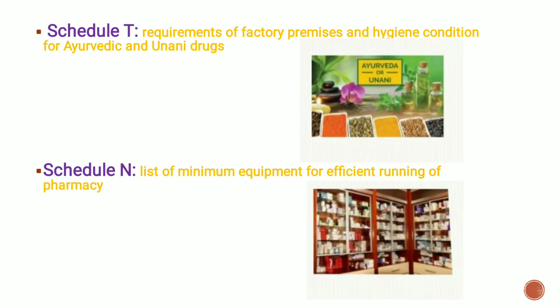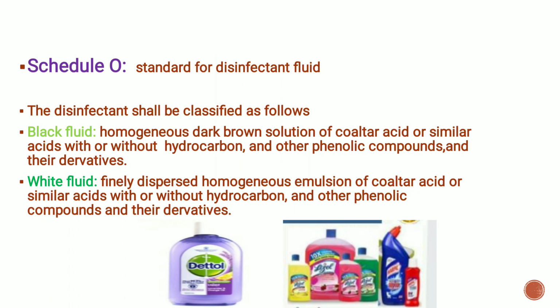Next is Schedule T. Requirements of factory premises and hygienic conditions for Ayurvedic and Unani drugs come under Schedule T. Schedule N includes the list of minimum equipment for the efficient running of a pharmacy. The next schedule is Schedule O. It stands for disinfectant fluids. The disinfectants are classified as black fluid and white fluid.